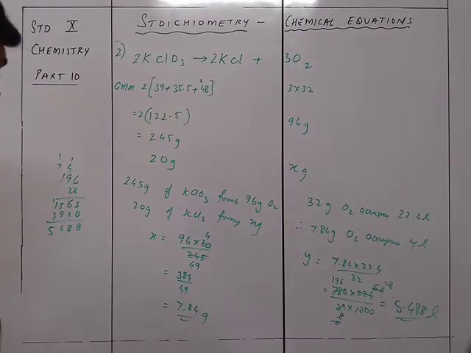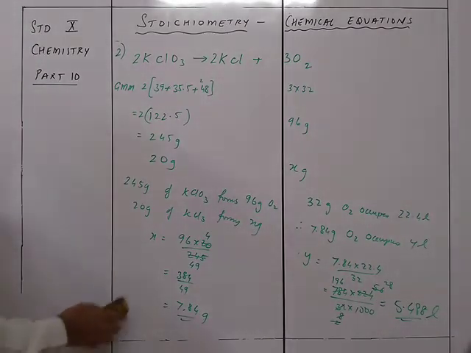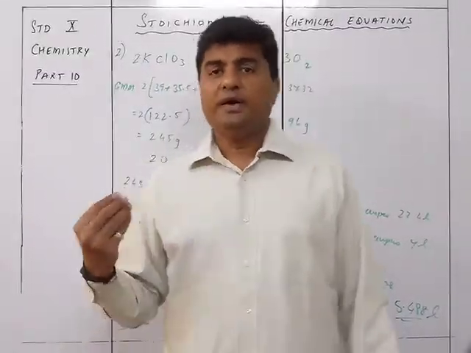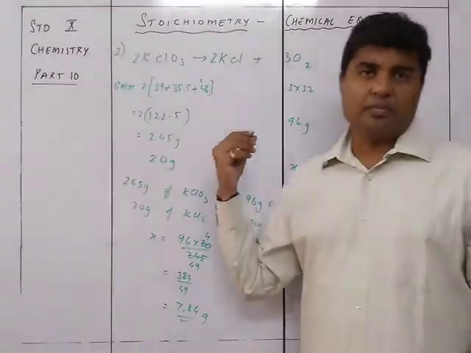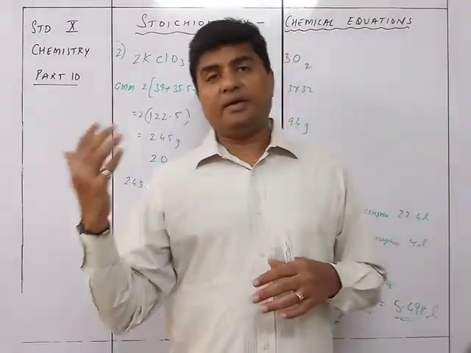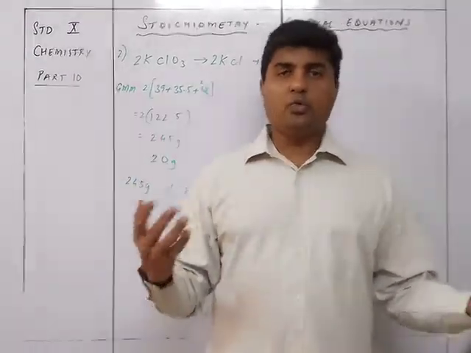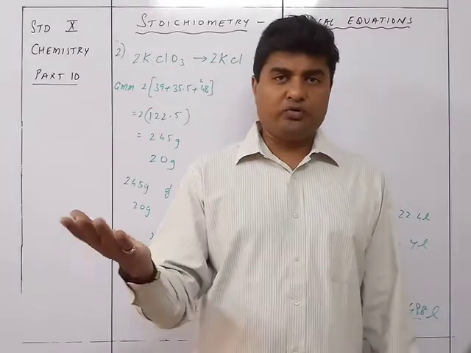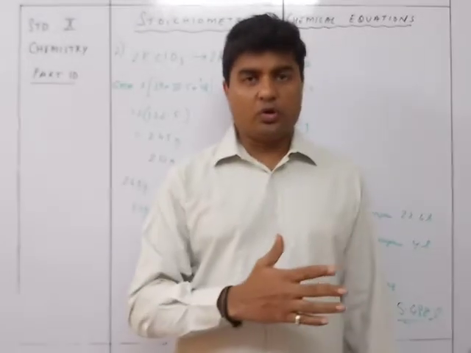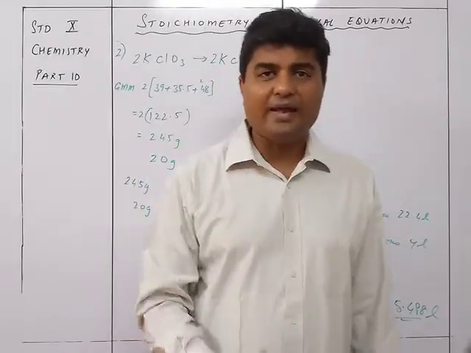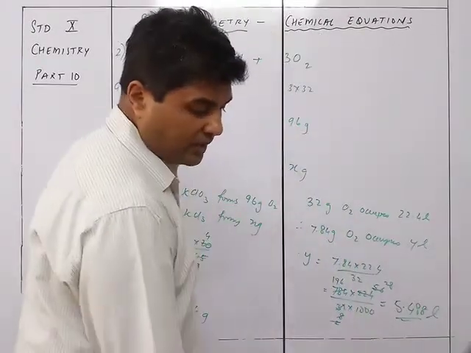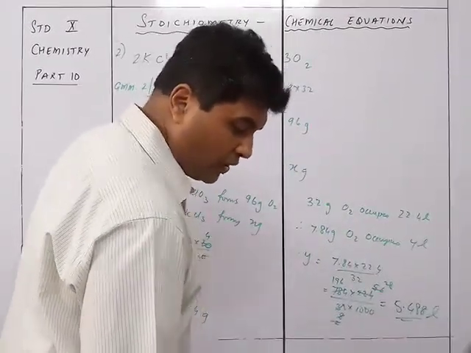We now move on to sum number 3. So you can see the answers. The question is very simple. You need to compare the GMM. After comparing the GMM, whether you want it in volume or you want it in moles, we are going to use the mole concept. So first we use GMM, and then we use the mole concept. This is the basic idea about this particular question. Okay, so that was sum number 2. Now we move on to sum number 3.